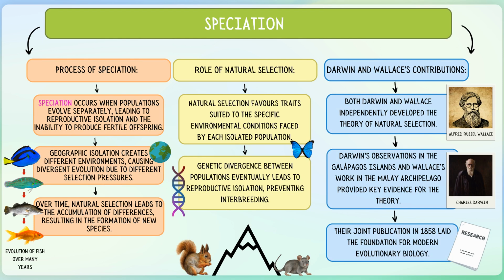Their joint presentation of these ideas laid the foundation for modern evolutionary biology. The theory of evolution by natural selection has since become central to biology, influencing genetics, ecology, and conservation by explaining species origins and adaptations. It remains crucial in studying phenomena like antibiotic resistance and speciation, shaping our understanding of the natural world.